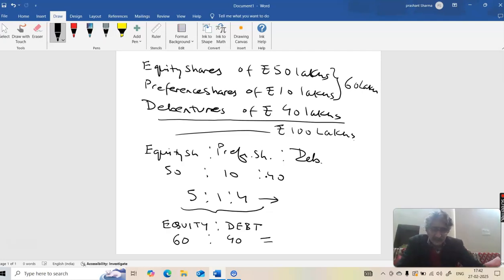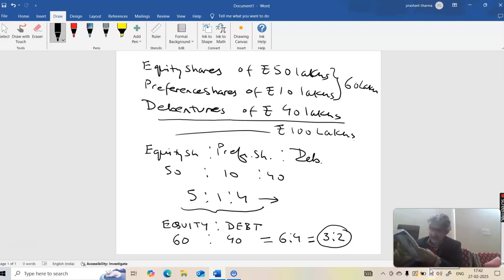You cancel it further, zeros get cancelled, so you get 6 is to 4. Further you cancel it by 2. So 3 twos are 6, 2 twos are 4. 3 is to 2 is another way of looking at the capital structure of this company. This is what capital structure is. I hope this is clear.